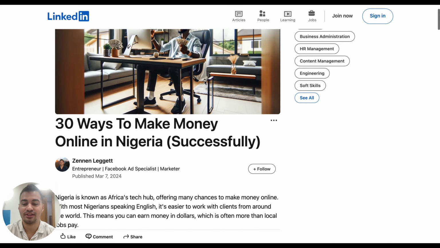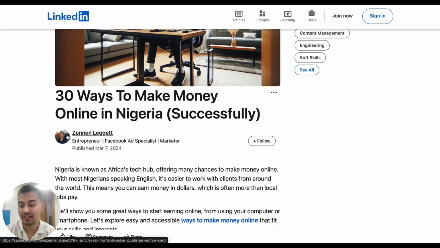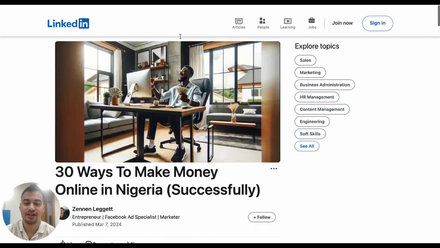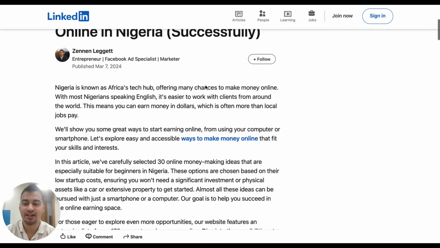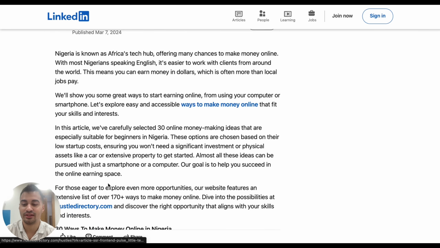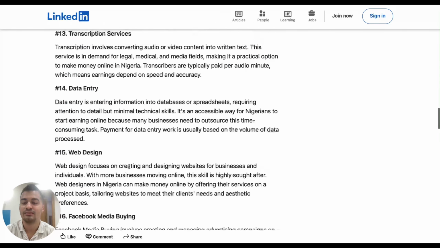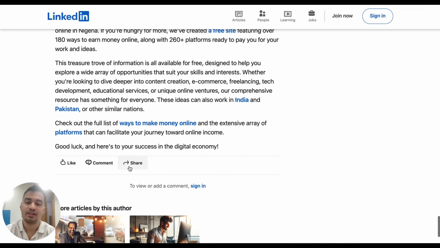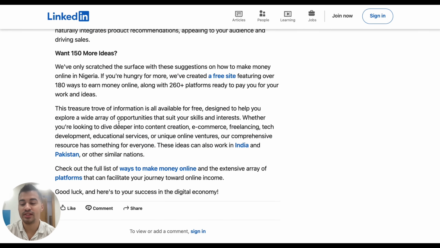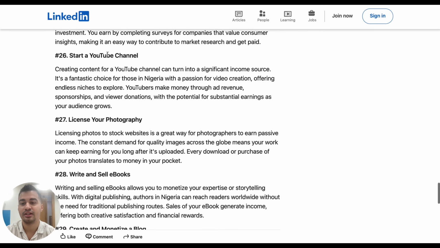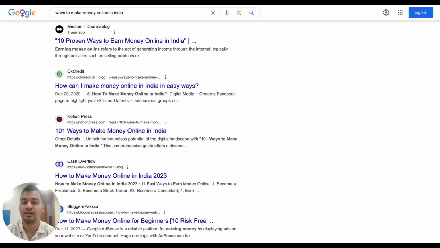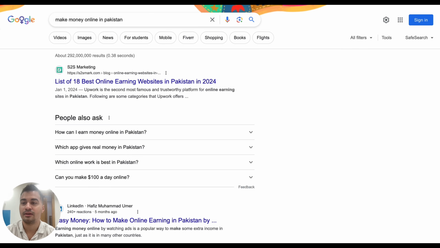When you click on this, you'll see my lovely face, as well as this image I created in DALL-E AI, and then a whole bunch of links to my website. Well, not that many links to be honest, but there's more down here. Once I saw that this article was ranking, but the other ones weren't, I thought I would try to link to the other articles inside of this article to see if that would make a difference. So I did put the link to the India and the Pakistani article right here.